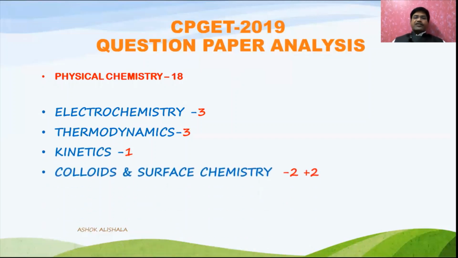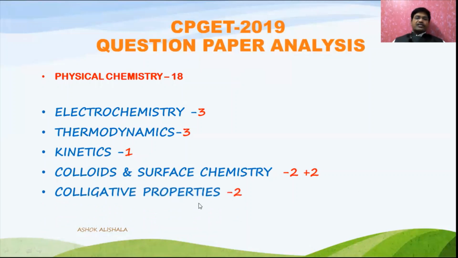And colloids and surface chemistry, this is a very, very easy chapter. You can focus on it. BJC students can easily get 4 marks from these 2 chapters. A simple chapter, theory-based chapters. There are 4 questions covered from this chapter. Just focus on it, and you can grab the 4 marks from this topic. Let's say a very easy topic among the physical chemistry. I can say this is a very, very easy topic, for both BJC and MPC students.